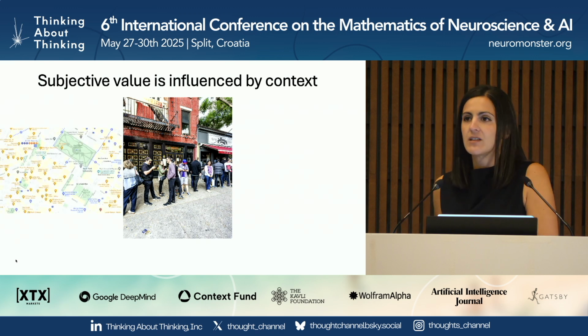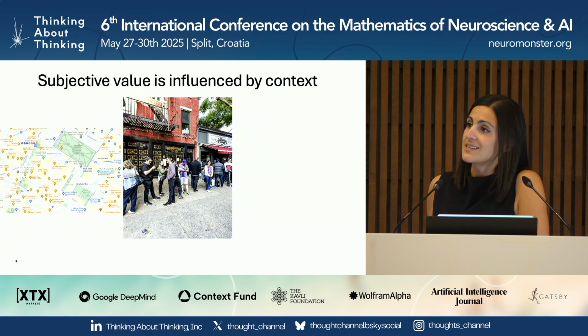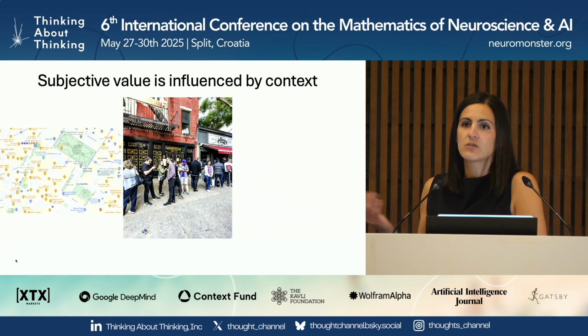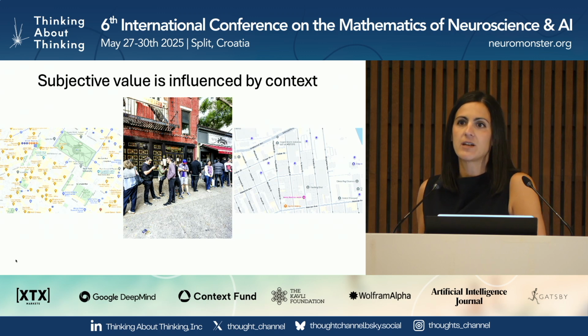So if the restaurant is in the West Village, which is where NYU's campus is, this is a very restaurant-dense neighborhood, right? And so you might be willing to wait less time because you could just go next door and find an equally good meal. In contrast, if you find yourself in a more restaurant-sparse neighborhood, so this is deep in Greenpoint, Brooklyn, you might be willing to wait longer because it's going to be more challenging to find something nearby.